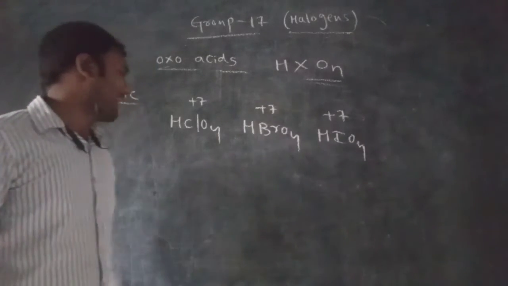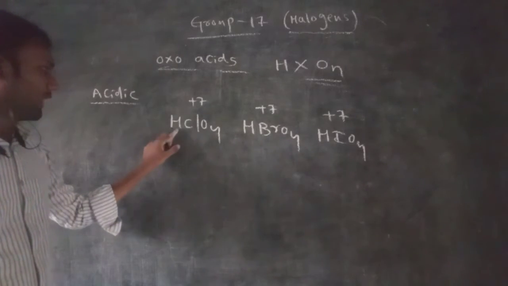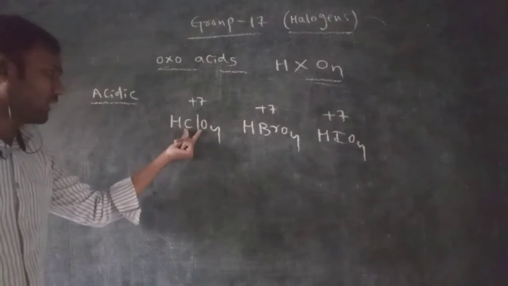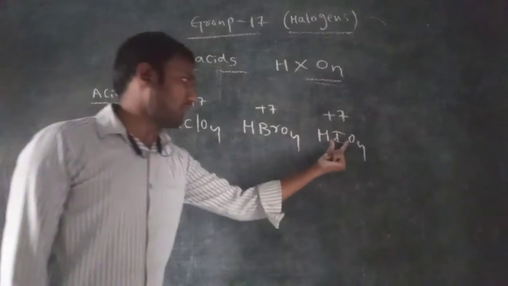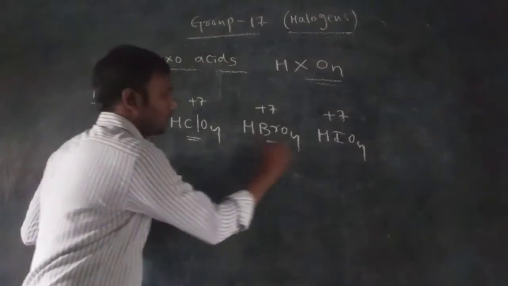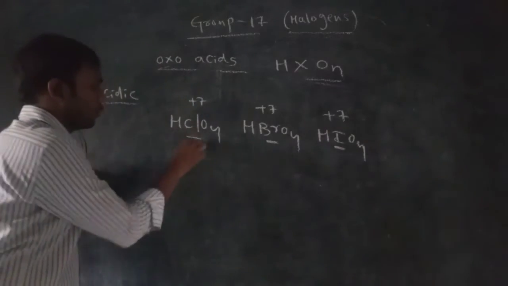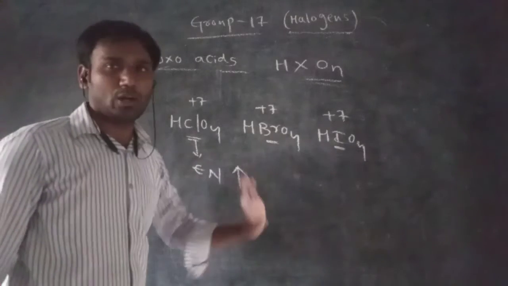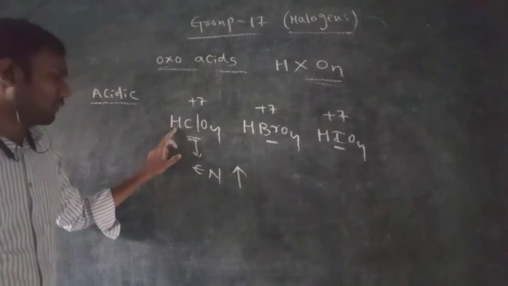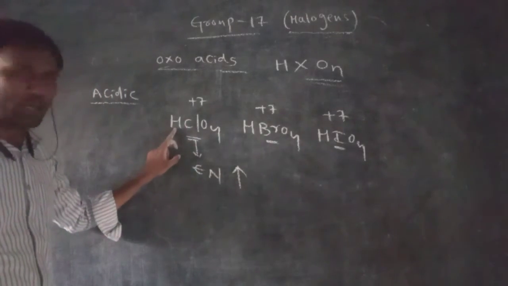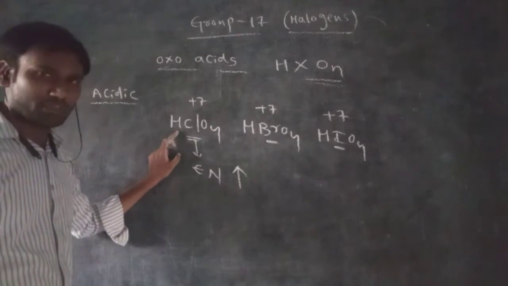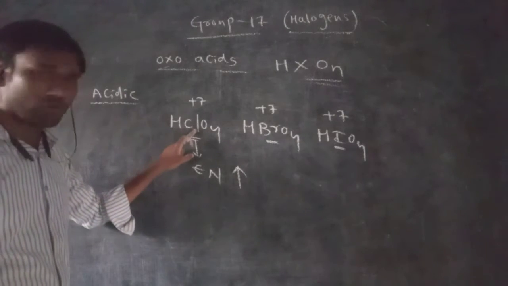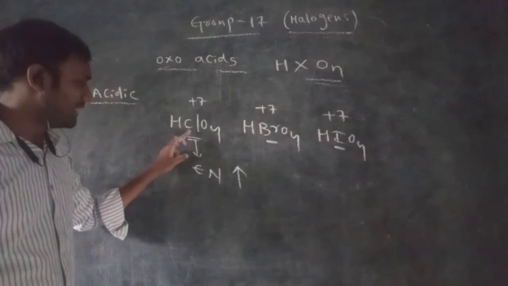So how can you explain it here? See, whatever hydrogen is present in perchloric acid, here chlorine is present with hydrogen, next bromine, next iodine. Among chlorine, bromine, and iodine, chlorine is the most electronegative element compared to bromine and iodine. So the hydrogen in perchloric acid is less affected by chlorine.